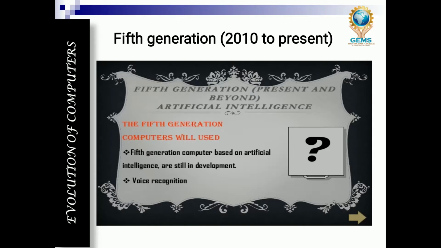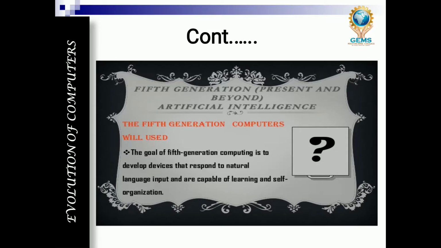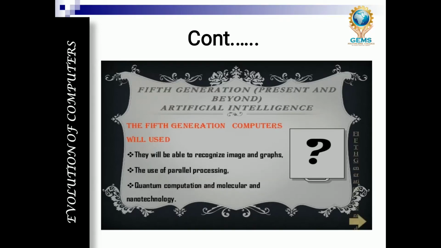Voice recognition. The goal of fifth generation computers is to develop devices that respond to natural language input and are capable of learning and self-organization. So the computers will work based on your voice recognition. Once you say anything, it will capture your voice, and based on your voice, the computer will start to work. That is called artificial intelligence. The computers have started to work naturally, so we can observe this in fifth generation computers especially.